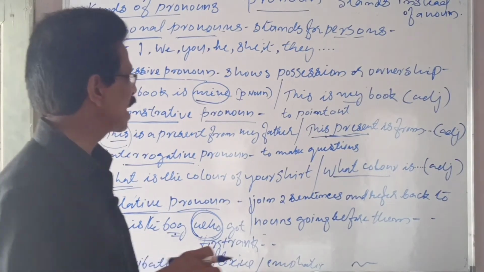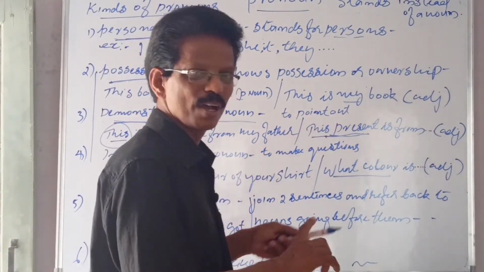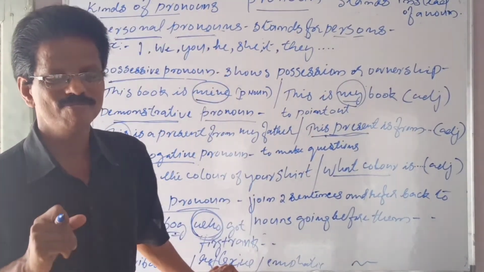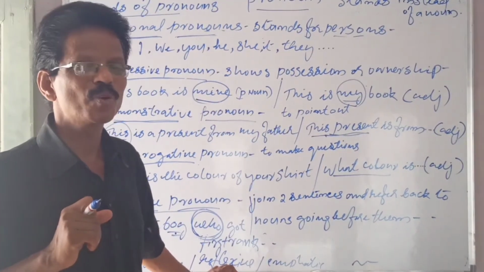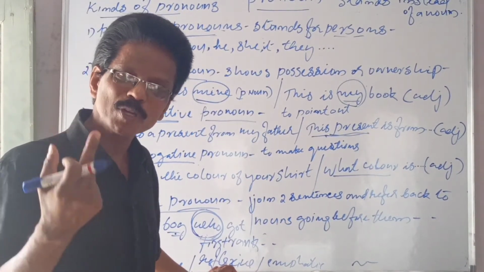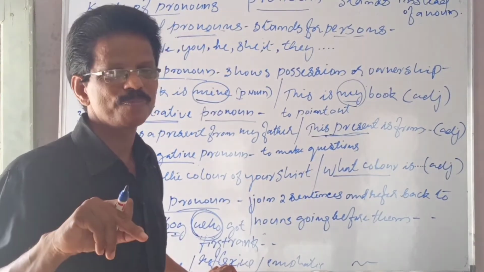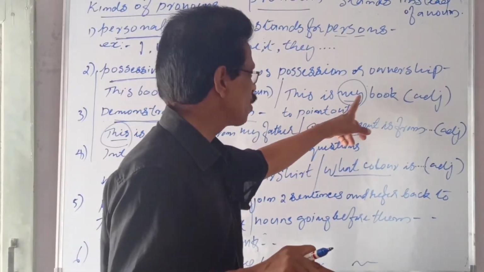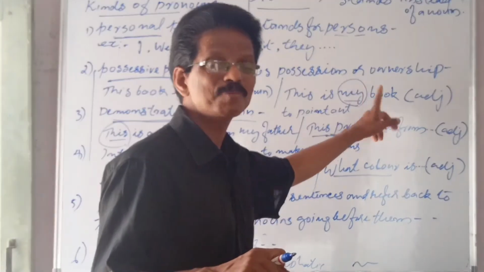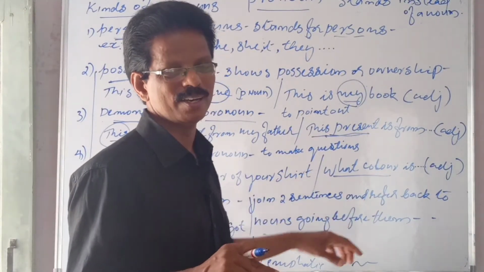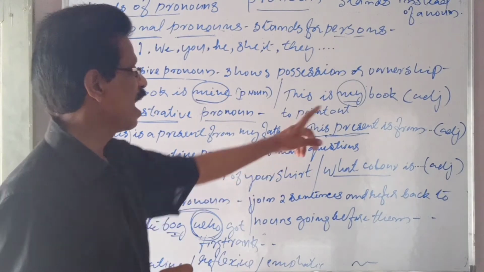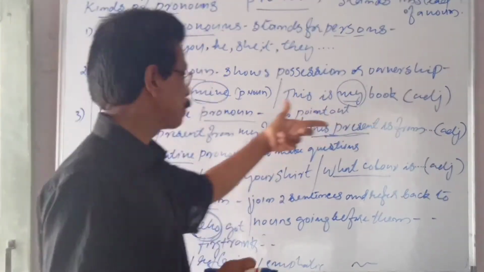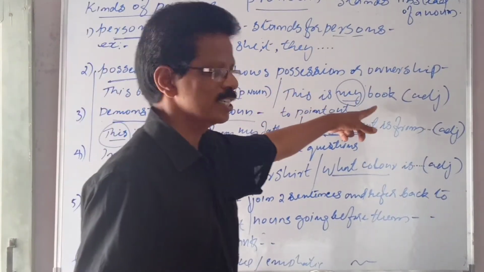Whereas, understand clearly, this is my book. When I say my book, my does not stand for the book. But it speaks something about the book. It is also showing possession, but does not stand for the book. So, it qualifies, is it not so? Or speaks something about or modifies the book, but does not stand for. So, it is an adjective. What kind of adjective? Possessive adjective.